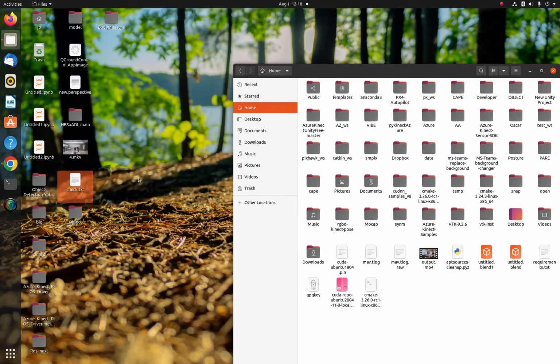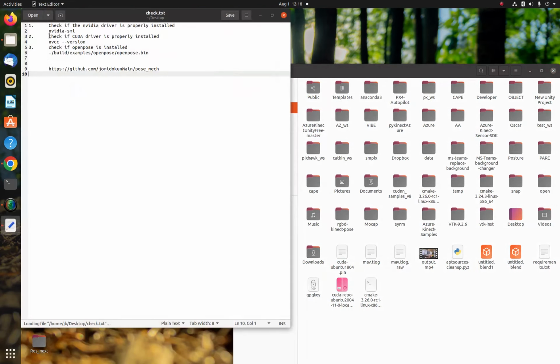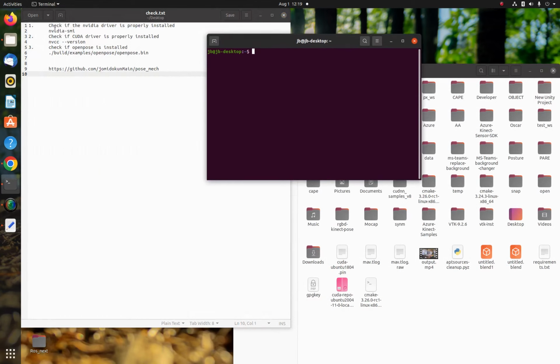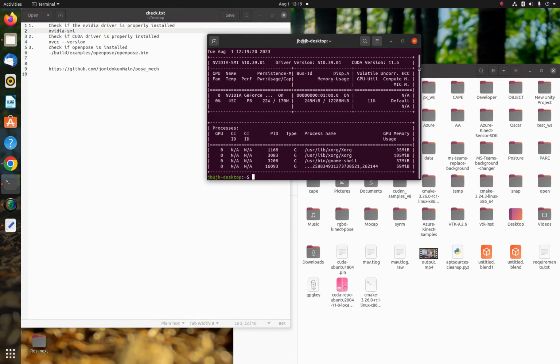Okay, hello everyone. This is the installation process for PoseMech, and we'll start. The first process we're going to try to start is install the requirements. So we have a checklist here, and we'll go through the checklist. Now, the first thing is to check the NVIDIA driver if it's properly installed.